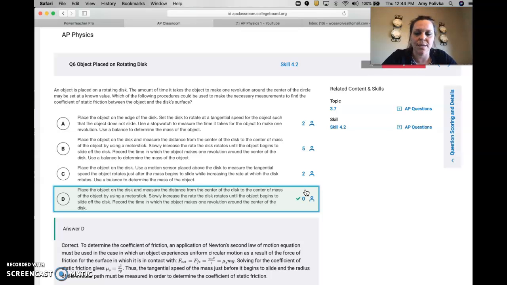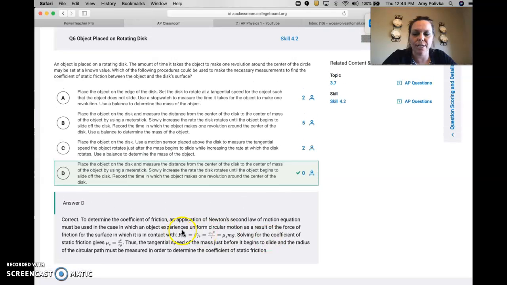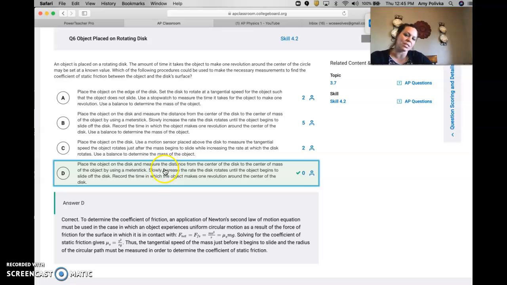So again, April 10th. Here's the math behind it right here. So they're setting two equations together. This equation right here, I saw a lot of you guys go to this one on the free response questions for this section. Great job. You're thinking about tangential speed, and that's that v squared right here, which is really important. As we think about the things needed to measure velocity, the reason this is the best answer is because they didn't overcomplicate the data and collecting it. They kept it simple and used things that absolutely, at the bare necessity, would be needed to collect data.